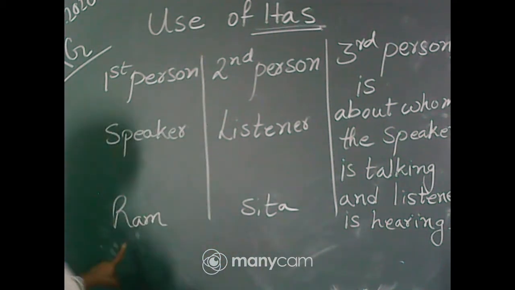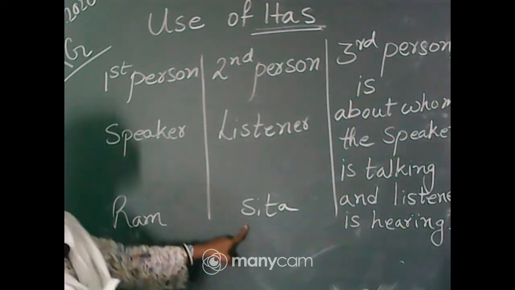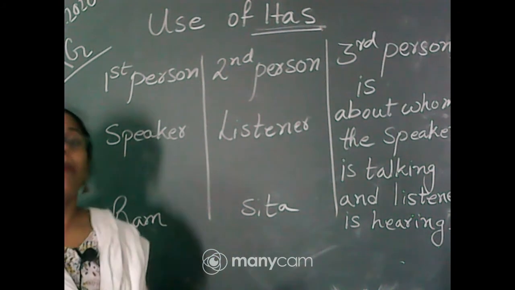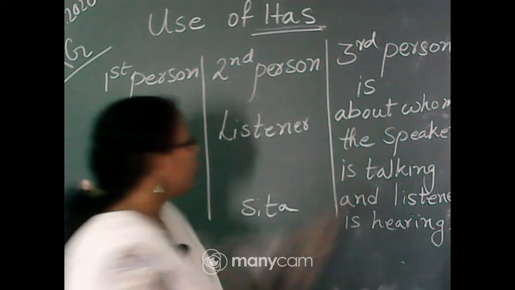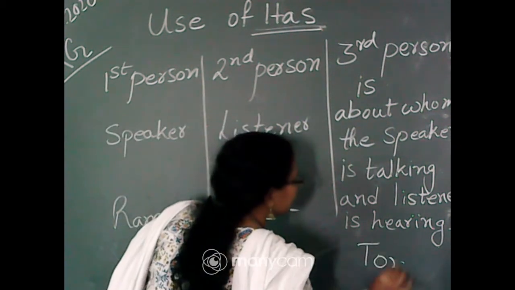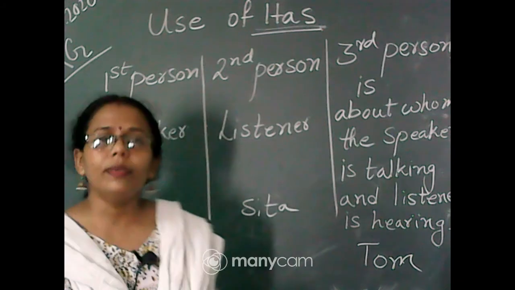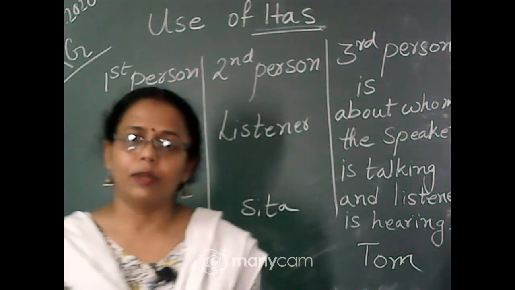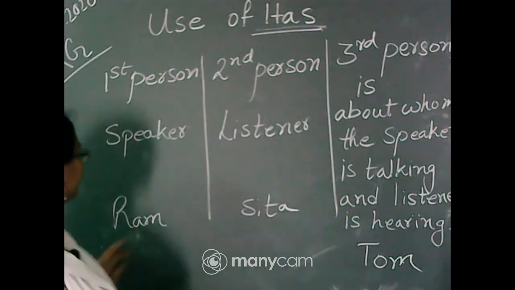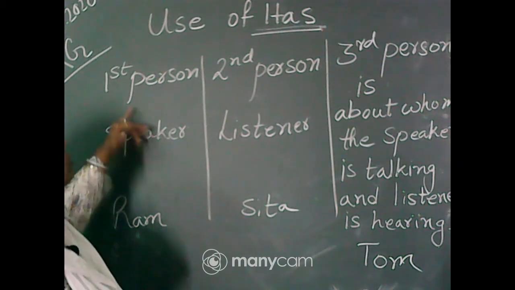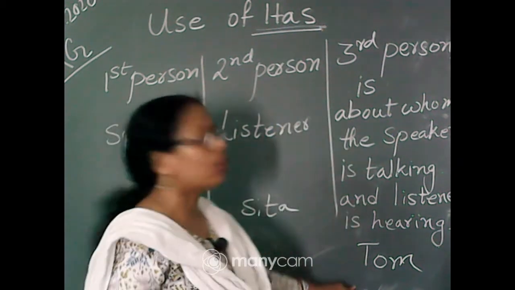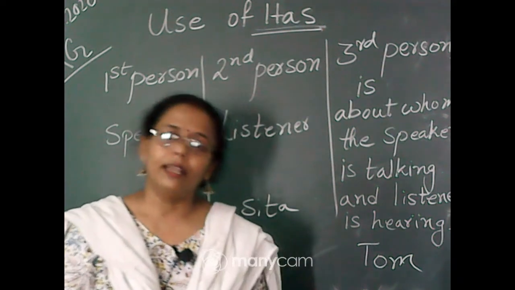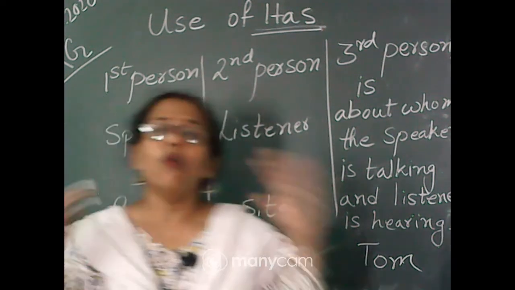Ram is the speaker, Sita is the listener, but about whom are they talking? They are talking about Tom. So Tom is the third person. In this way, Ram becomes the first person, Sita becomes the second person, and Tom becomes the third person.